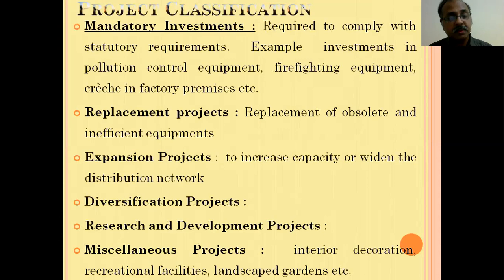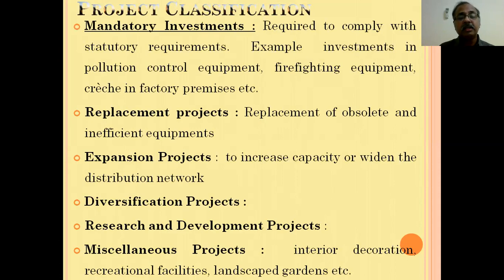The next point: what are the project classifications? The projects, or capital budgets, will be divided into the following categories. The first one is mandatory investments. Mandatory investment means it is compulsory, or legally you are required to invest such and such funds, or we are required to implement such and such projects.